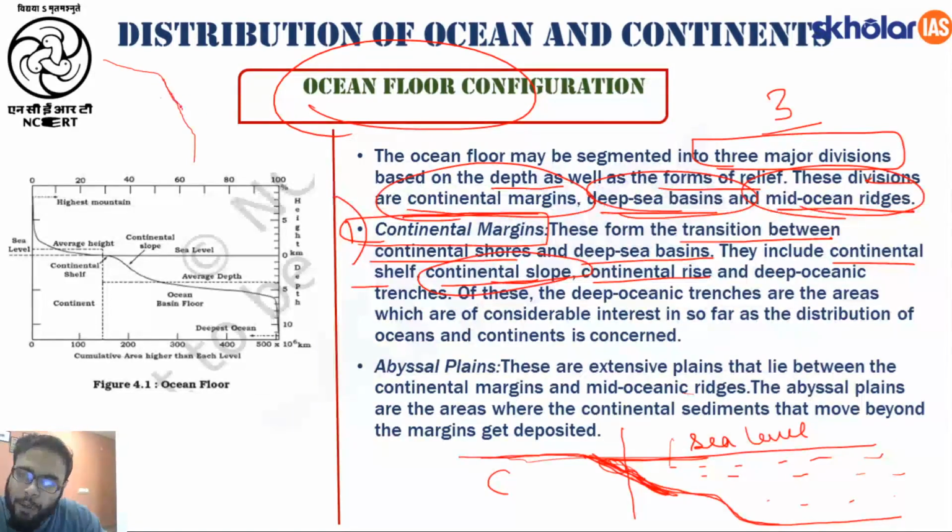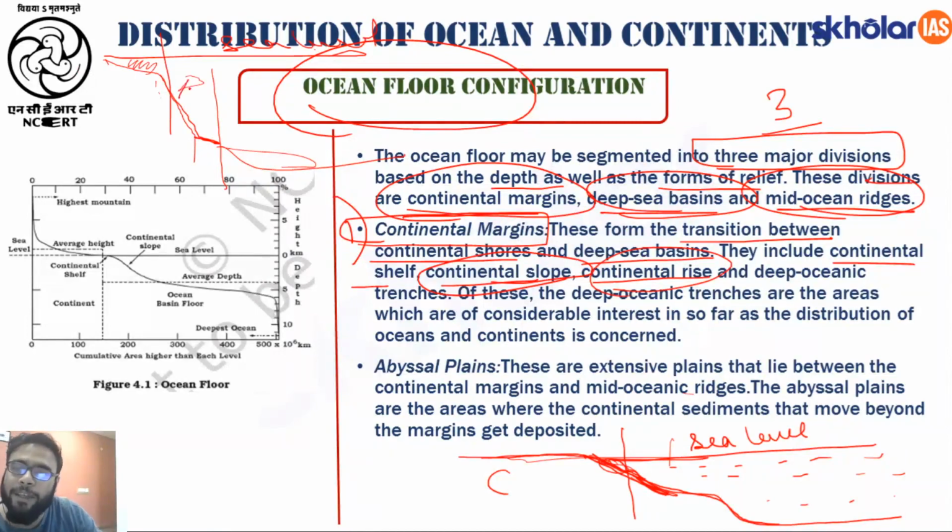After the continental slope, we find a gentle sloping area which we call the continental rise, and this is where your continent ends and the ocean basin starts. Understood? Here we have the sea level, right? This section is called the continental shelf. Then we have the continental slope having a steep slope. Then we have the continental rise, and finally we have the ocean floor, which is part of the oceanic crust. So till the continental rise, we have the continental landmass or continental crust, and after that we have the oceanic crust.